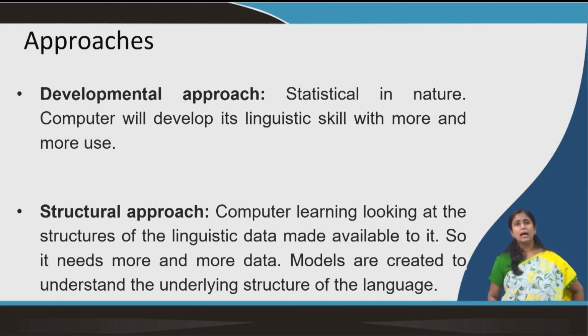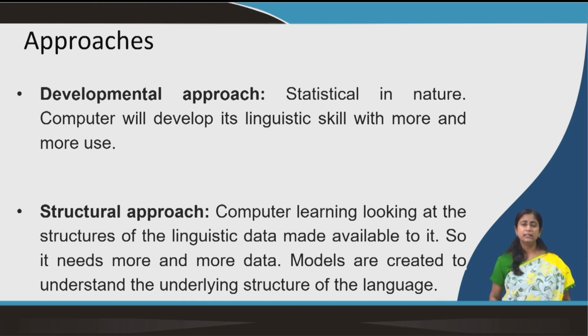These are the approaches adopted to, you can say, teach the machine human language, because we want to train the machine so that it can use human language. When we say use human language, that means it can understand our language and react to that accordingly. So, one method is the developmental approach.